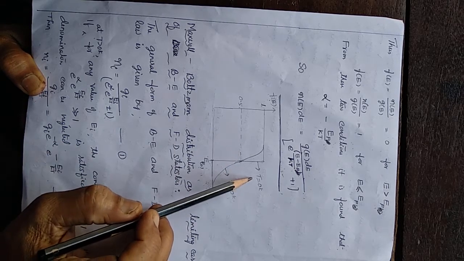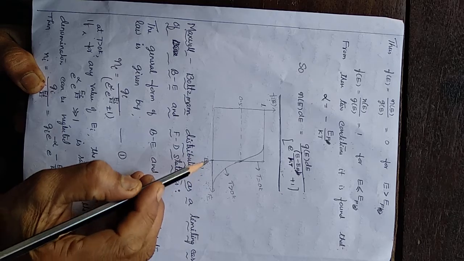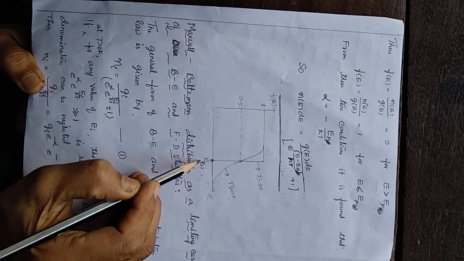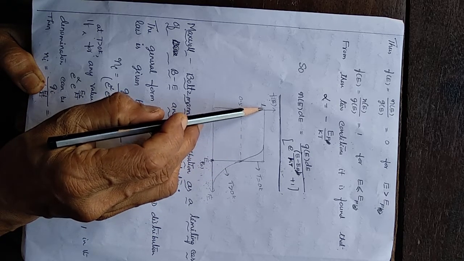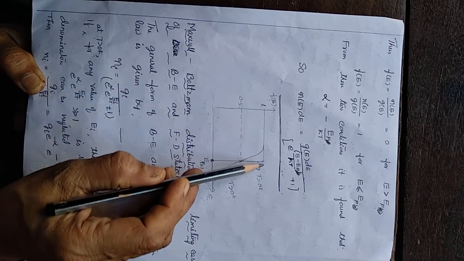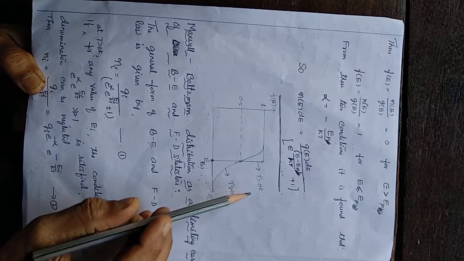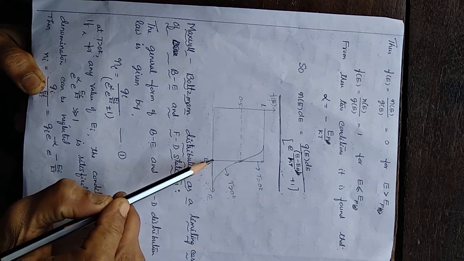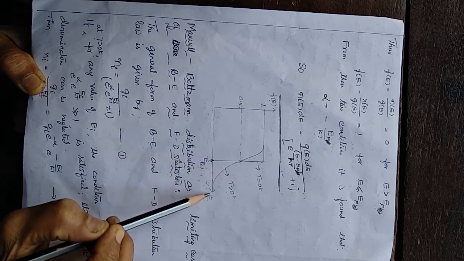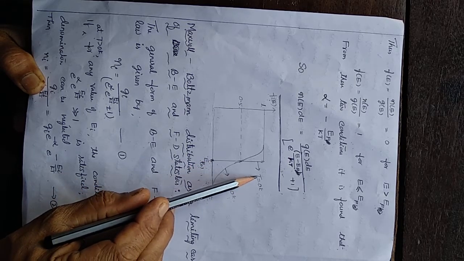See here, at T equal to 0 Kelvin, all the levels up to EF of 0 are completely filled. The probability of occupation is 1. All the levels are completely filled. And all the levels above EF of 0 are completely empty at T equal to 0 Kelvin.